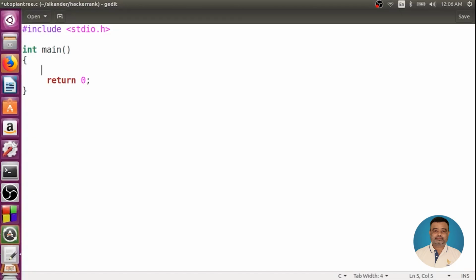The input will be the number of seasons. So I'll try to read the number of seasons. Let us say it is n. Ask the user to enter the number of seasons, and once the user enters the number of seasons, we'll calculate what the height will be after n growth cycles. See, number of seasons is nothing but number of growth cycles.